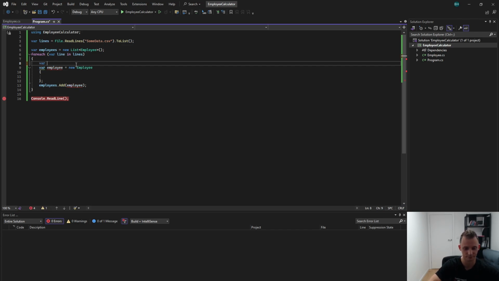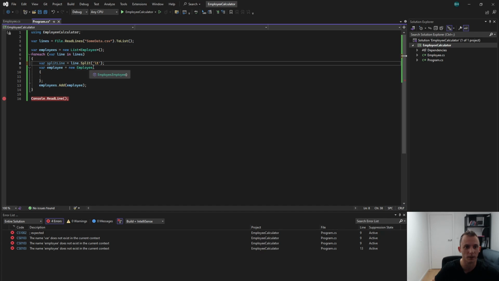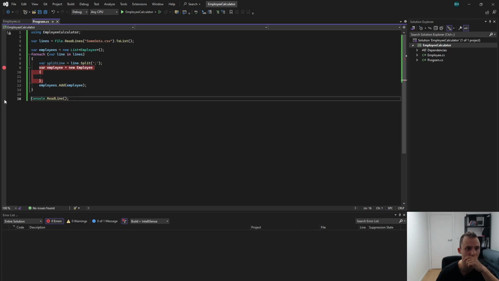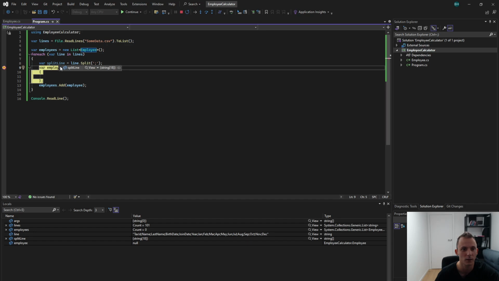All right. Split line, and it will be line split, but not by this, but by this. I would like to run it now quickly to see if in split lines I'm getting what I expect to get. Split line 18. Great.